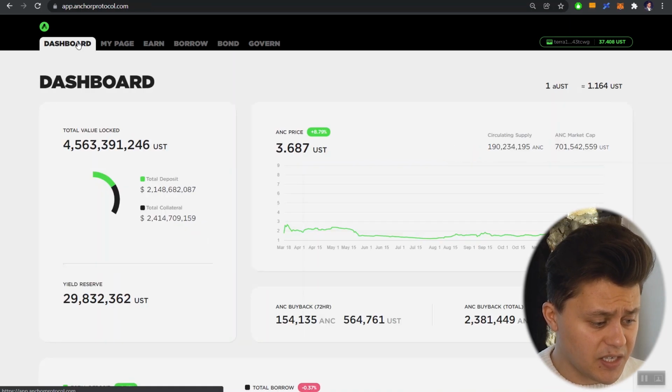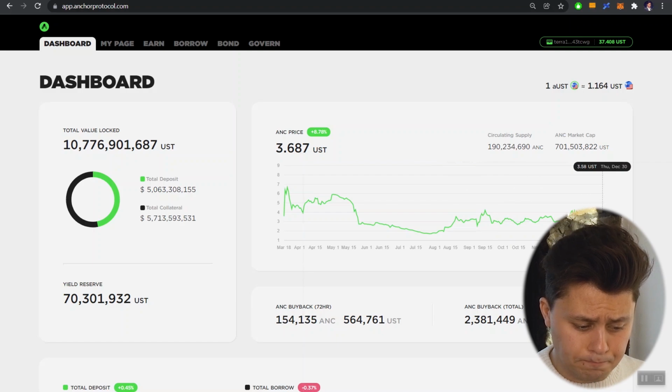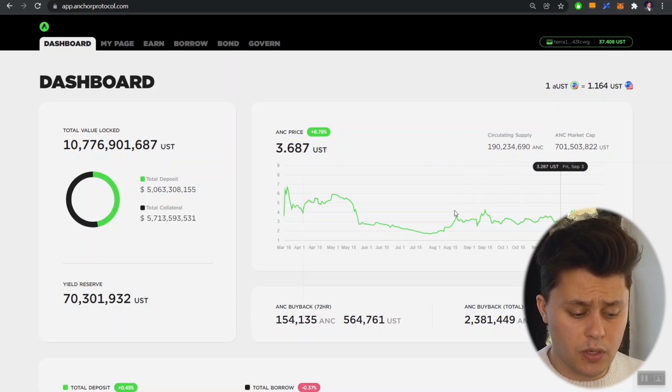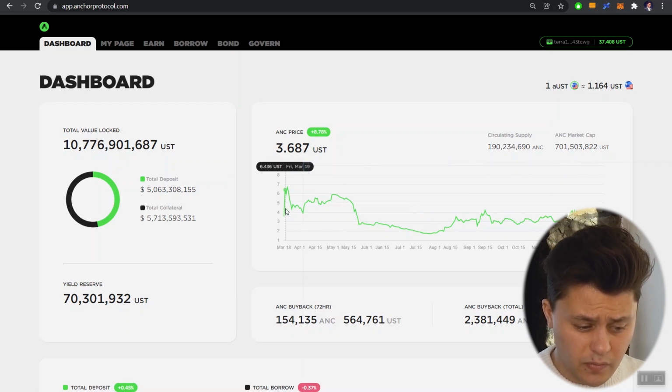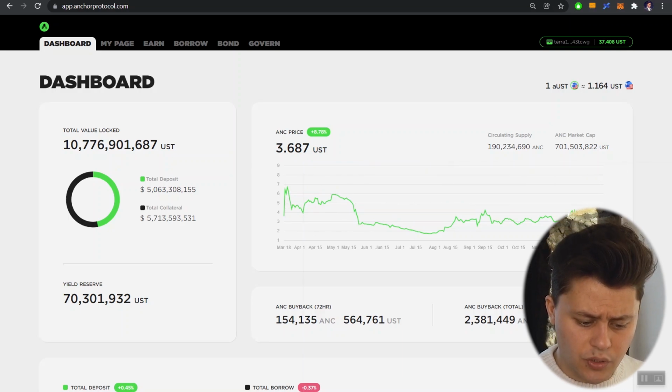And I mean, ANC has actually stayed fairly stable price wise. Just from August here, it's kind of stayed in between $2.5 to $3, even more at around three USD or so. So it stayed fairly stable even from the very beginning. We did see kind of a drop over the summer, but other than that, it has stayed pretty stable. So this should give you a quick overview on how Anchor really works.